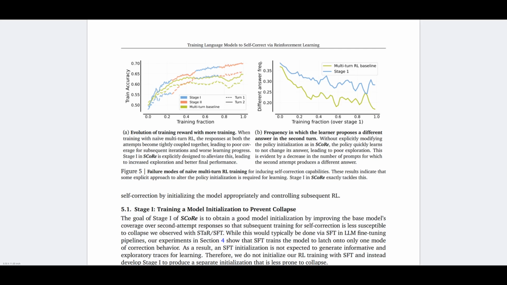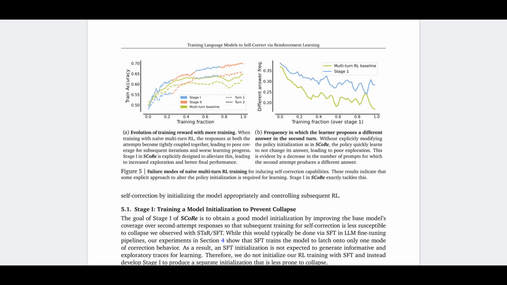Yeah, let's look at the results. So back to the image as well. On this image, we see that training iteratively on stage 1 and stage 2 consistently improved the model's accuracy on the training set.